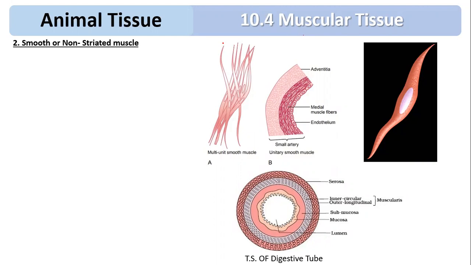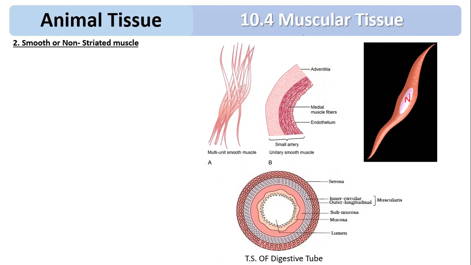A single muscle fiber is fusiform in shape. What is fusiform? Boat shape. Both the ends are tapering, both ends are narrow, and the middle portion is swollen. So that is called fusiform or tapering, the spindle shape. It is unbranched. It does not have branches. It is uninucleated. You can see there is a single nucleus over here. So there is only one nucleus.